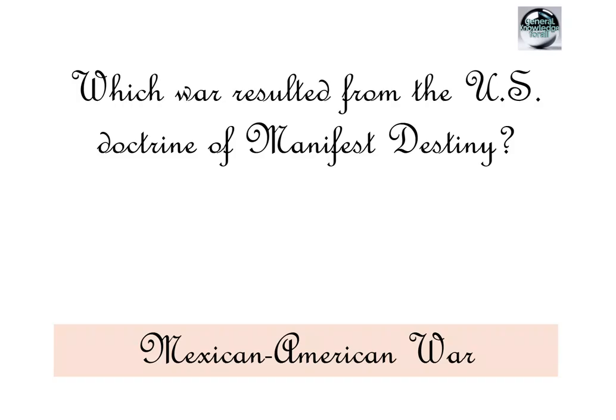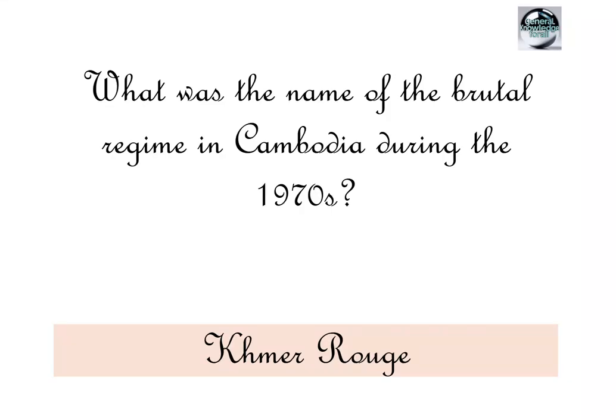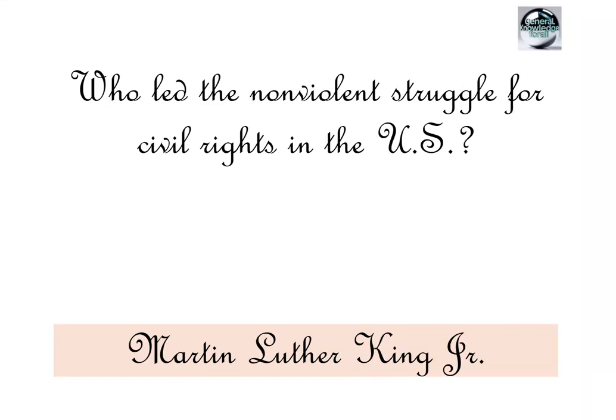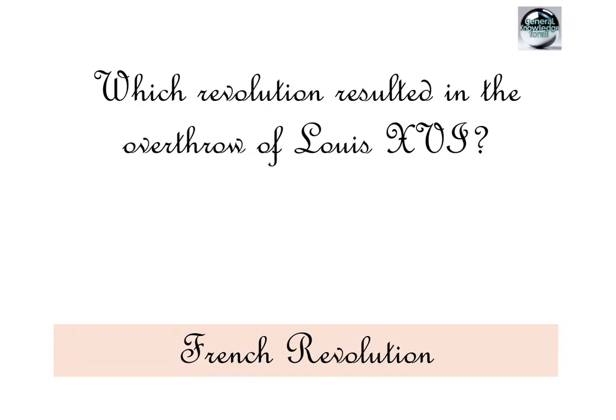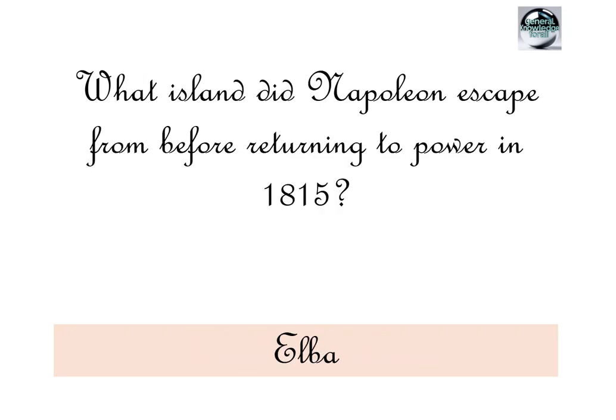What was the name of the brutal regime in Cambodia during the 1970s? Khmer Rouge. Who led the nonviolent struggle for civil rights in the US? Martin Luther King Jr. What was the name of Hitler's plan to eliminate the Jews of Europe? Final Solution. Which revolution resulted in the overthrow of Louis XVI? French Revolution.